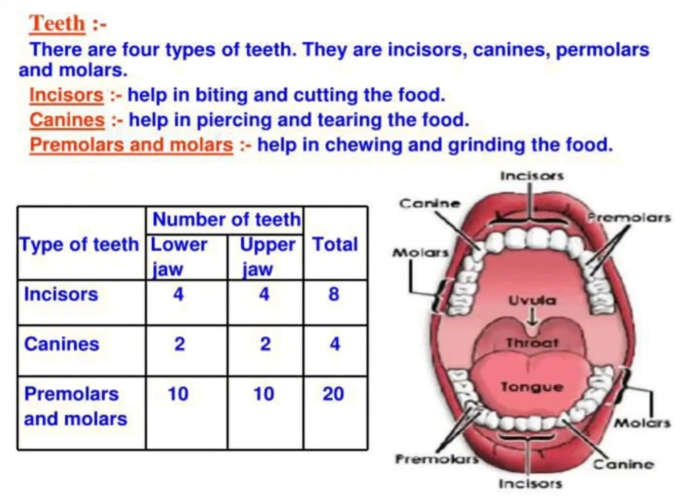Now it's time to discuss the teeth. There are four types of teeth. They are incisors, canines, premolars, and molars. Incisors help in biting and cutting the food. Canines help in piercing and tearing the food. Premolars and molars help in chewing and grinding the food.